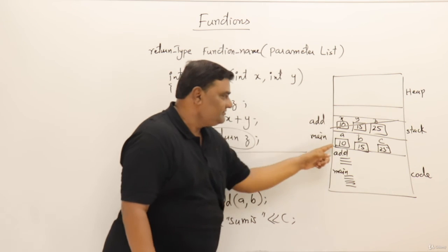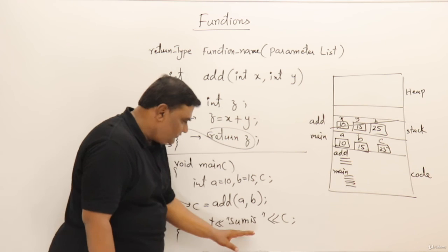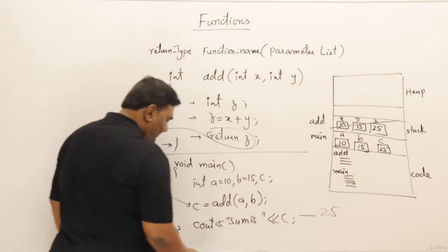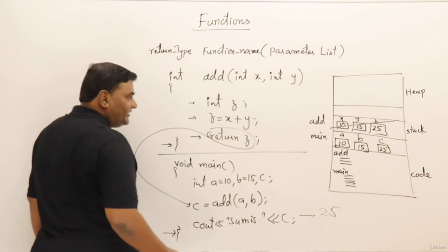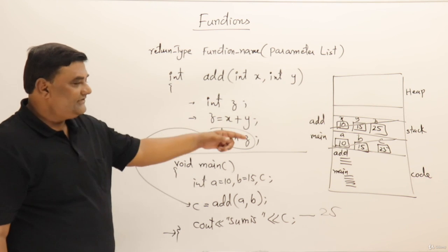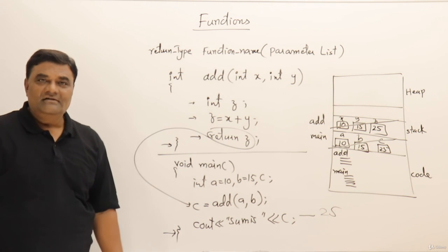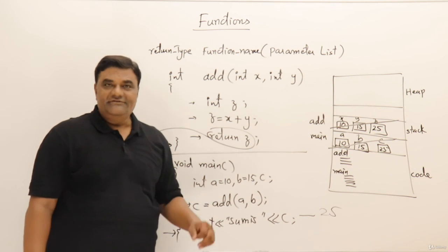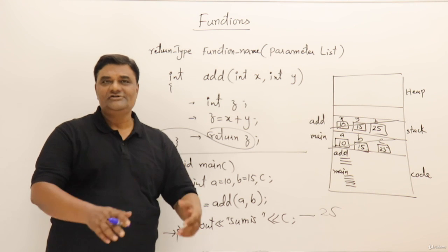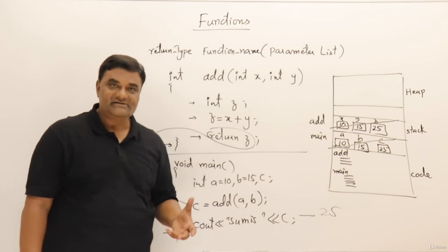Now still main function's variables are there inside the main memory, inside the stack. Now cout sum is c. So here 25 is displayed and function main ends. Once the function main ends, its activation record, or the memory for all those variables, will also be cleared. So this is how the functions work, and we will write many functions. Practically I will show you some functions, and I'll give you some challenges for writing some functions.